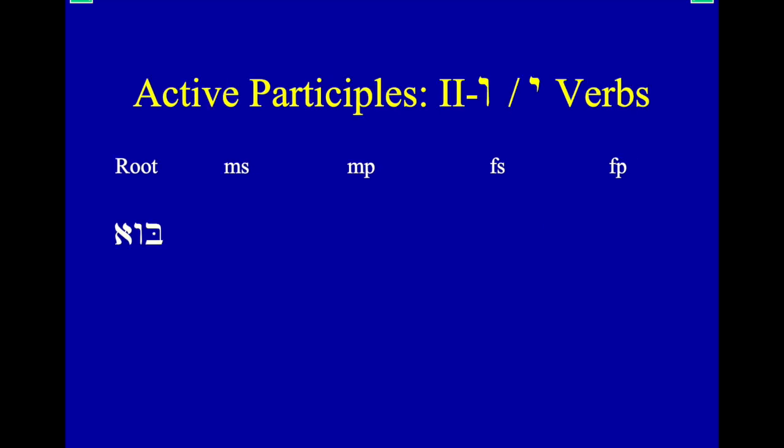All right, so another one that is a weak root that tends to mess things up are these middle vavs and yods. So bo, kum, seem, these verbs that have these middle yods or vavs. Notice that you just lose it. Ba, ba'im, ba'a, ba'ot. They don't really look quite like the other ones. You've got your masculine plural and feminine plural endings. And actually, a typical feminine singular ending, you don't have the ending.